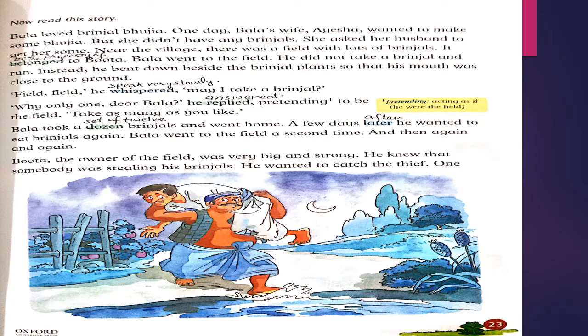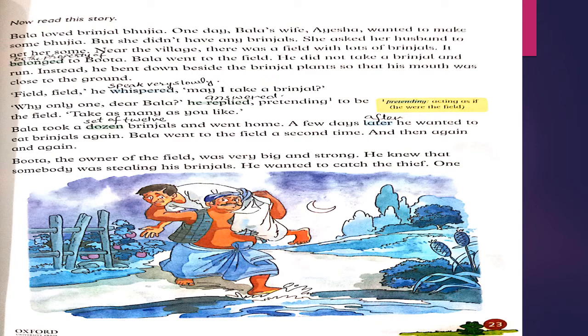run. Instead, instead means in spite of, he bent down beside the brinjal plant so that his mouth was close to the ground. Field, field, he whispered. Whispered means speak very slowly. May I take a brinjal? He asked the field. Why only one, dear Bala? He replied. Replied means answered.